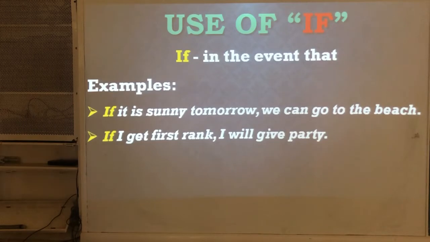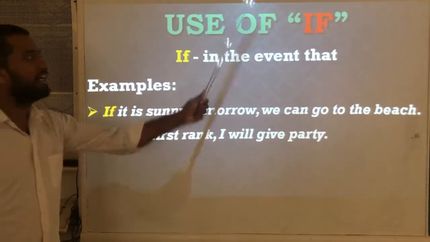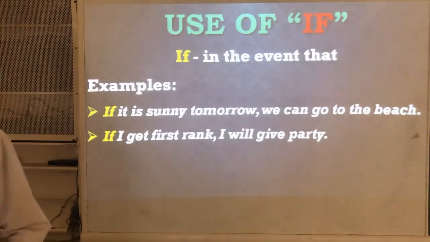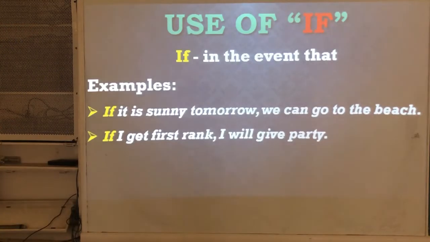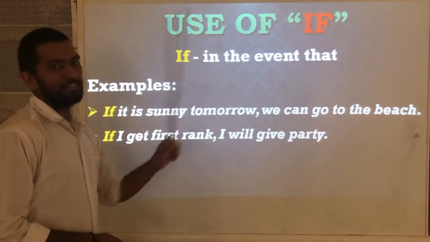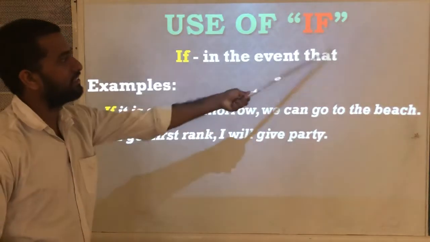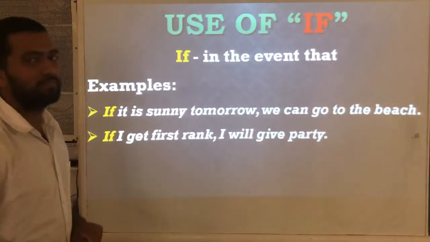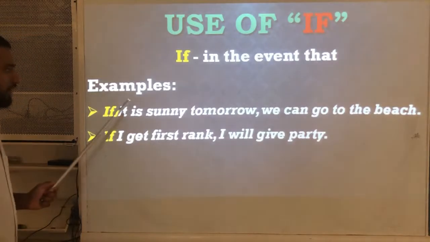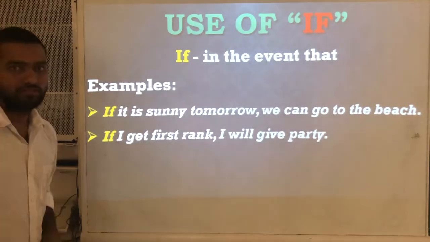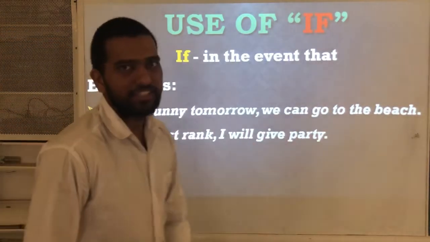Next, use of if. When do we use if as a subordinating conjunction? See, if means in the event that. You will not understand by seeing this meaning, so look at the example. If it is sunny tomorrow, we can go to the beach.